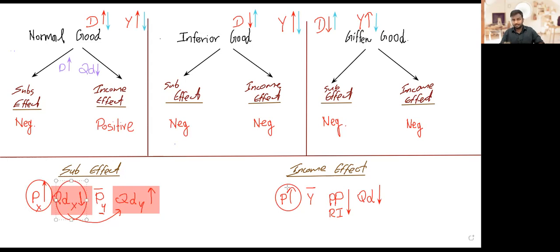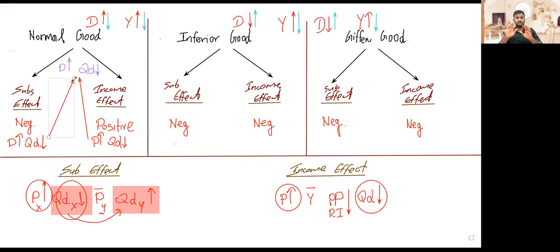At the same time, due to that same price increase, due to income effect also, we are seeing a quantity demanded drop. So these two, when you net it out, when the price goes up, quantity demanded comes down. So that's what a normal good is.